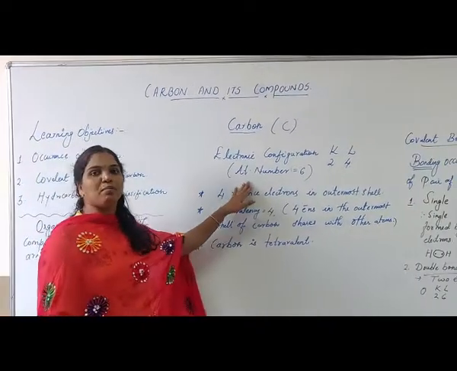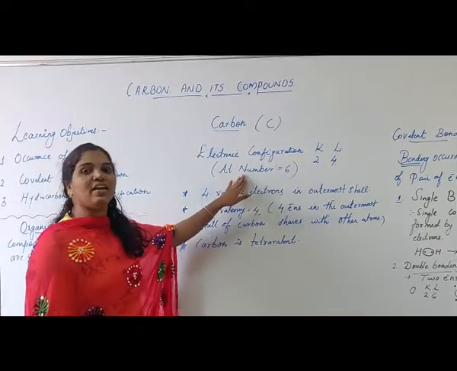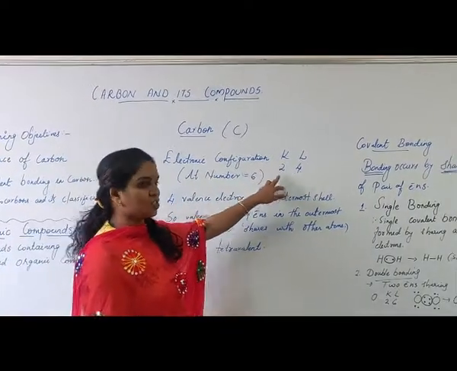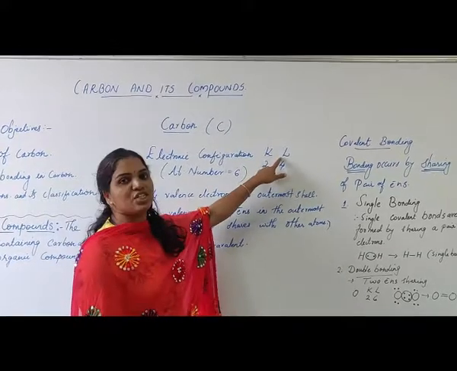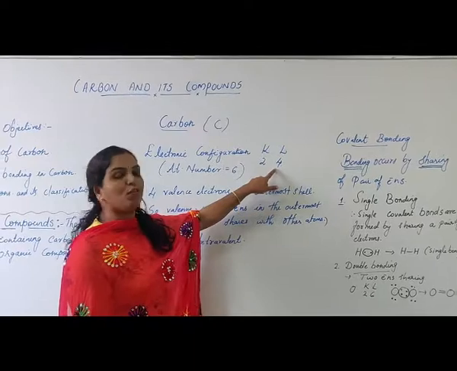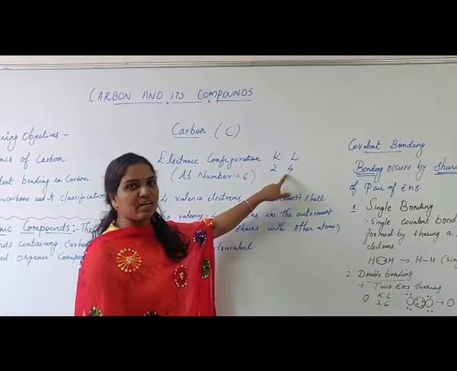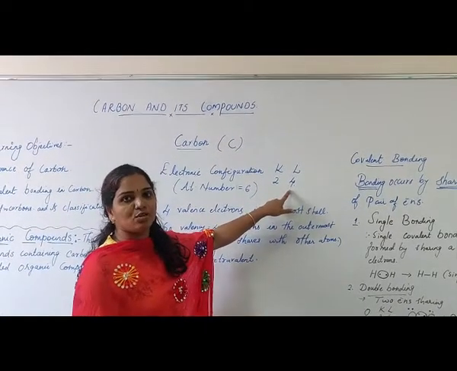What is the atomic number of carbon? The atomic number of carbon is 6. So how can we write the electronic configuration of carbon? Its distribution of electrons is, in the K shell there are 2 electrons and in the L shell, that is the outermost shell, there are 4 electrons. As there are 4 electrons in the outermost shell, outermost shell electrons are also called valence electrons. Its valency is equal to 4.